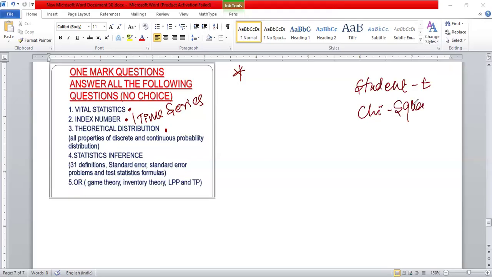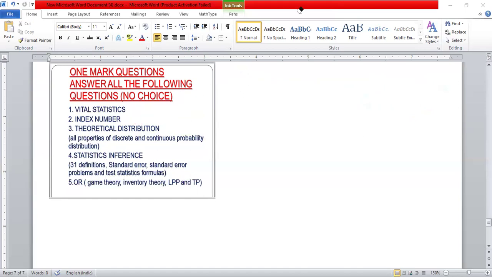So these two distribution properties we should study thoroughly, because there may be a 2 mark compulsory question also. One is student distribution, one is chi-square distribution. Many properties are there, so we should study all the theoretical distribution properties. It is very helpful for 1 mark questions and 2 mark questions also.